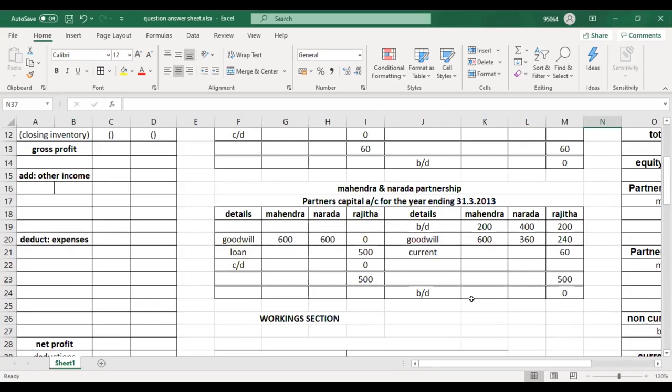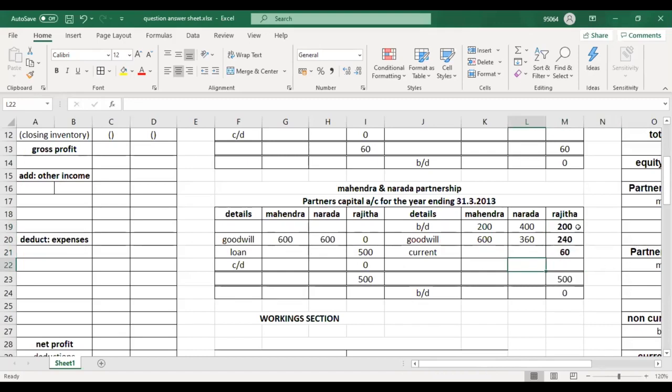Yes, can you explain the loan? Yeah, sure. In the additional information number 1, the second sentence says: it was agreed to treat the amount payable to Rajita as a loan. The amount payable is considered as a loan. So, the amount payable to Rajita is here. This one, I will bold it.